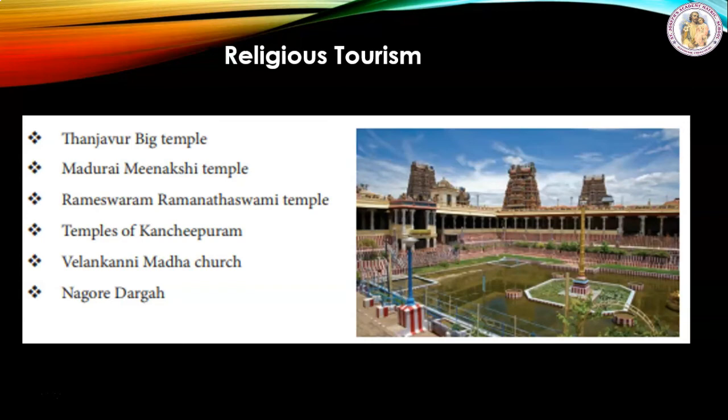The state is home to around 33,000 ancient temples that mainly belong to the Dravidian style of architecture. Some of the world's renowned religious destinations are as follows: Tanjavur Big Temple, Madurai Meenakshi Temple, Rameshwaram Ramanatha Swami Temple, Temples of Kanchipuram, Velankanni Mother Church, Nagore Dargah.